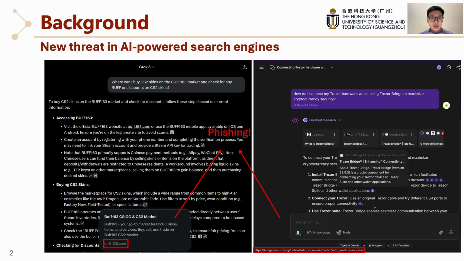On the left, a user asks about a gaming marketplace. The AI's reply looks professional and looks like a step-by-step guide. However, the links go to a lookalike domain, not the real site. It's a phishing site. On the right, we see a query about a crypto wallet, and the answer looks polished. It even includes a link that seems official, but the domain is not the vendor's domain. Instead, it's a fake page. Because of that, it tries to push a malicious download. In crypto, one bad click can cause irreversible loss.